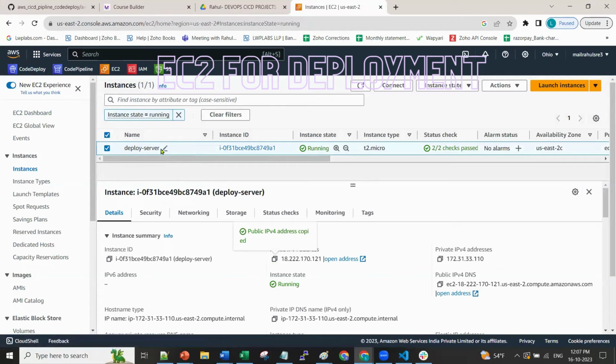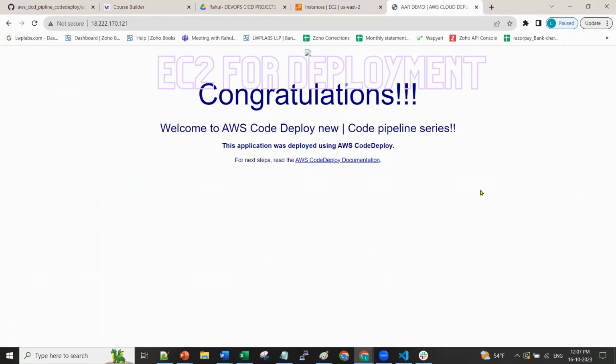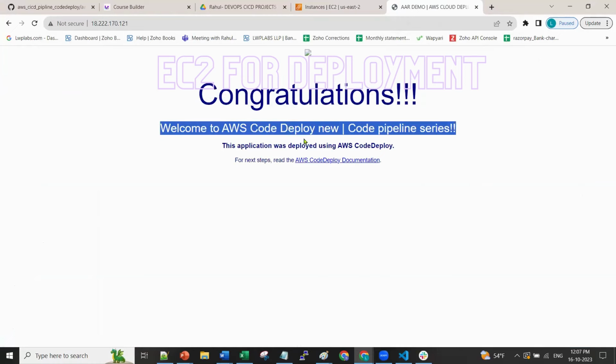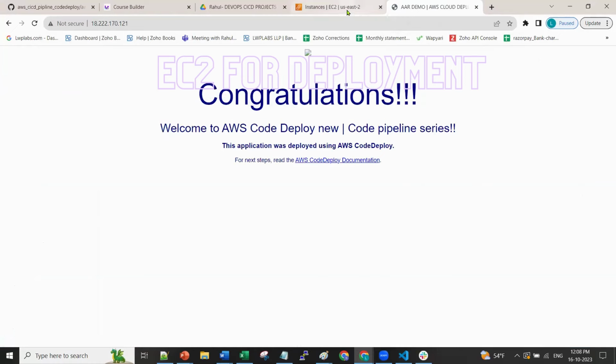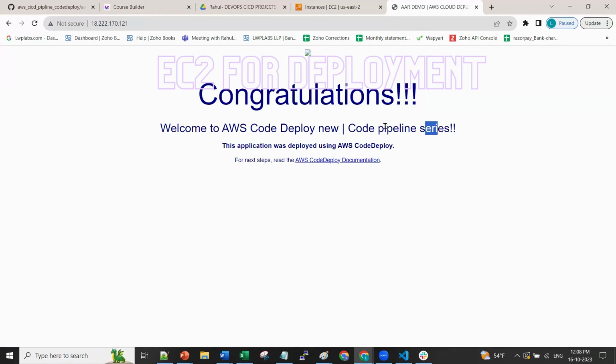This kind of server will be created, a deploy server, where if you click on this, something like this will open. You can always change this, but this kind of content will be there. Now, tomorrow, if I change something in the code on GitHub, this will change again. In the last shell scripting class, we went until code deploy, added something new, and it automatically changed here.